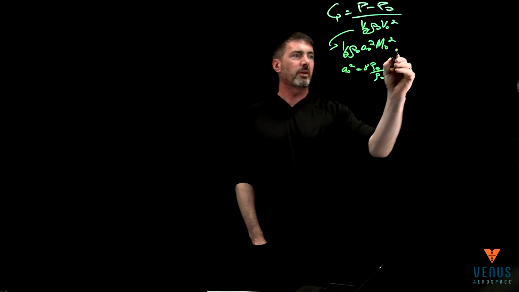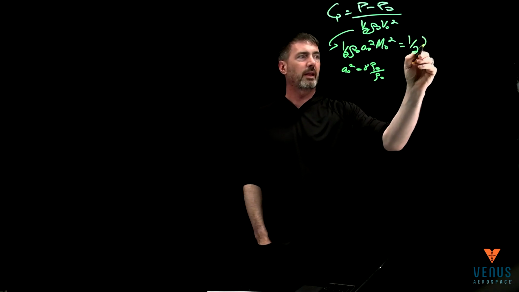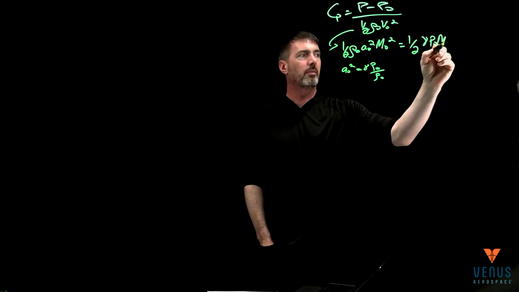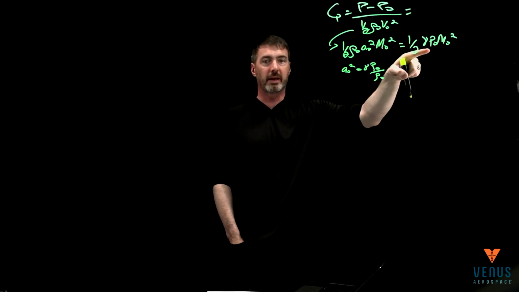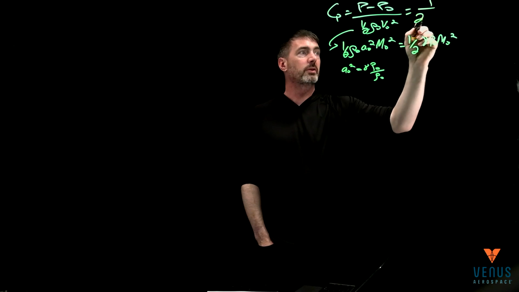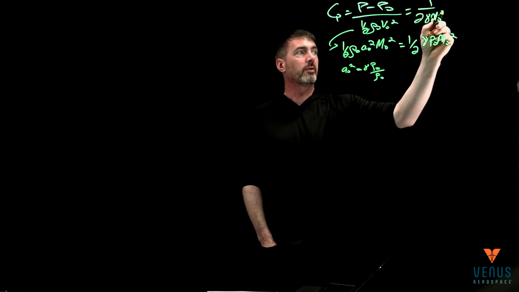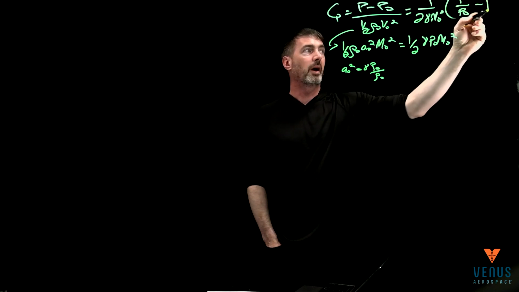And so then this term is actually just 1/2 gamma P0 Mach 0 squared, which coming back up will then turn this term, and I got that P0, which kind of cancels things out. We'll have 1/2 gamma Mach 0 squared, and then we'll end up having P over P0 minus 1.